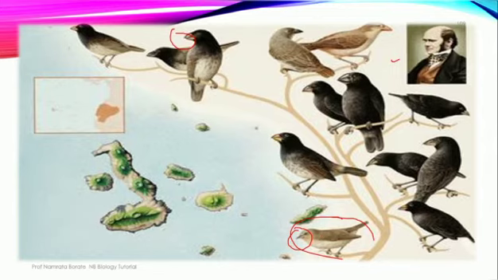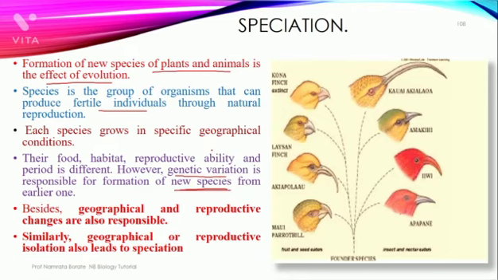vegetarian one, but these others are the non-vegetarian ones. Means the size of the finches varies, color also varies, beak size also varies, as well as the food habit also varies. The reproductive isolation, which is brought about by the change in the genetic constitution.